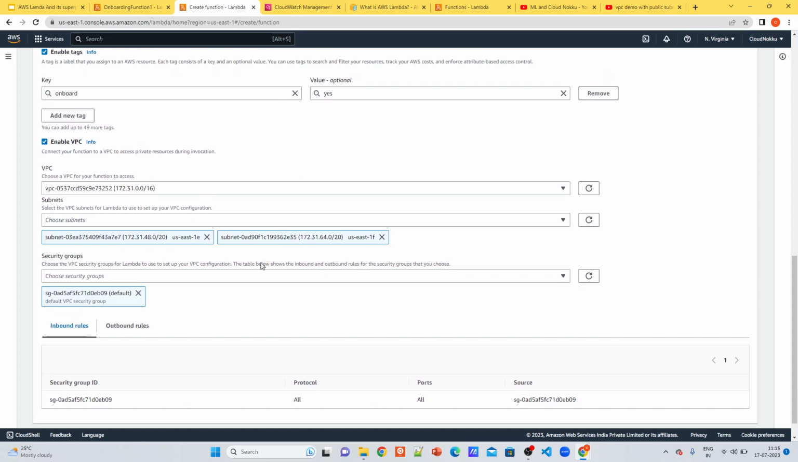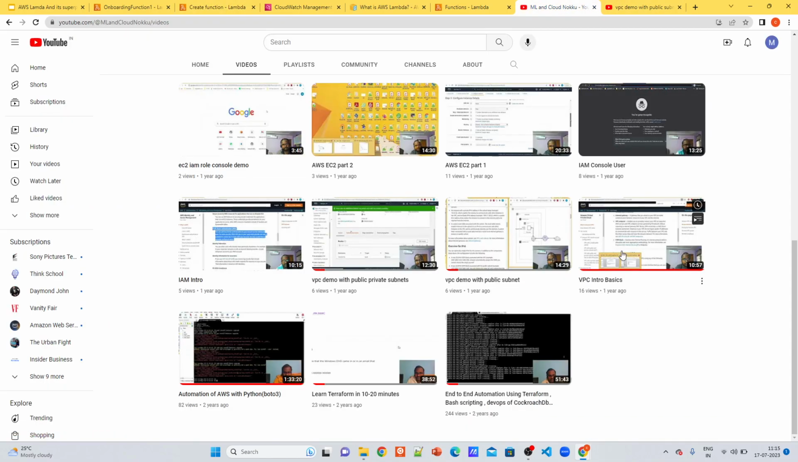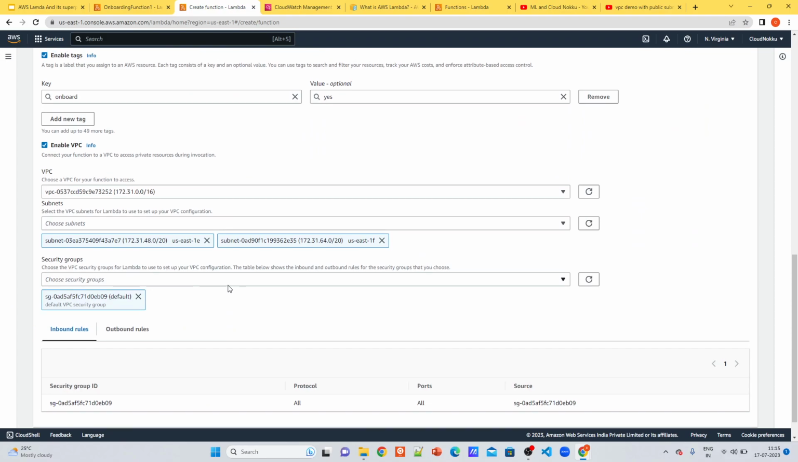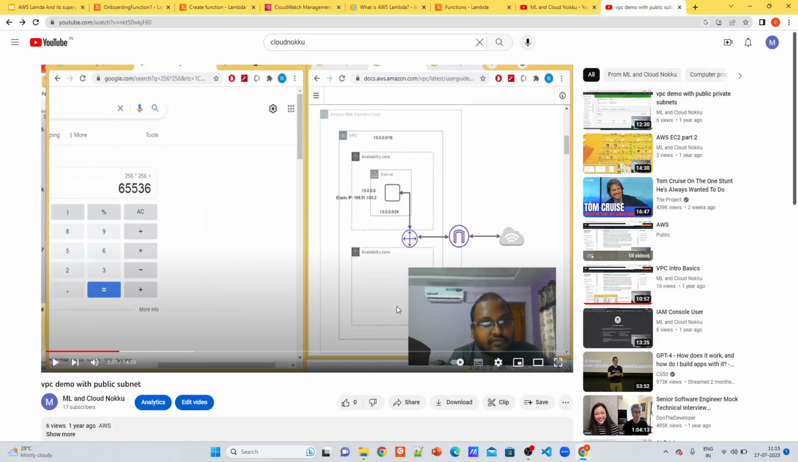But to get more idea on how VPC works, what are subnets and security groups, please watch my video on VPC intro basics. And also I have given demos with public and private subnets. Please watch them. But to give an overview, I can show you one image from one of the videos which can give a good overview.